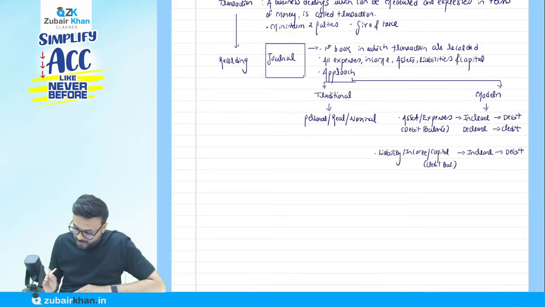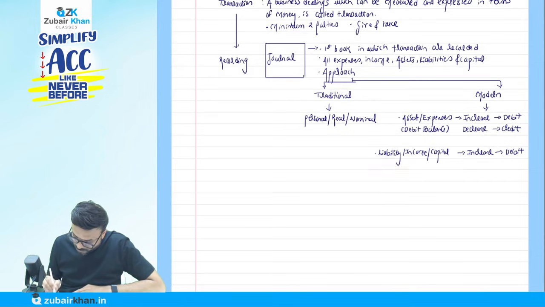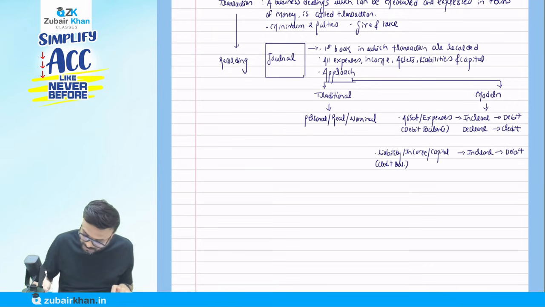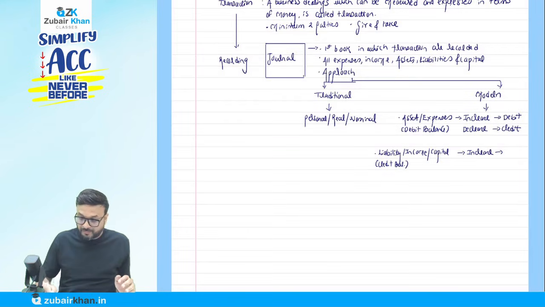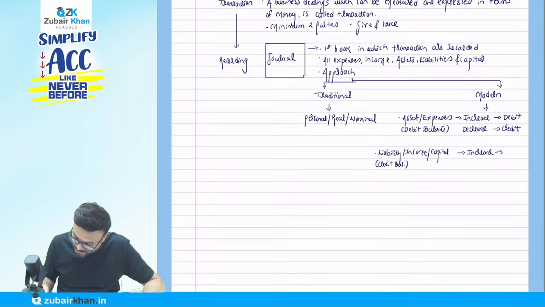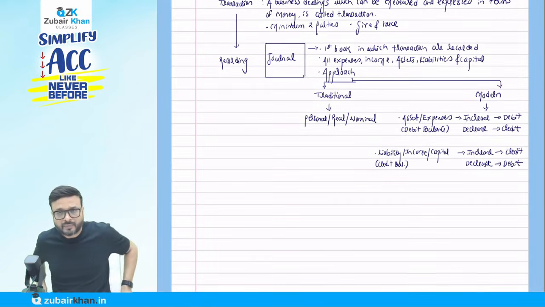They have a credit balance. Sorry. Wait, there's one correction here. Something that has a debit balance, whenever it increases, we have to debit it, and whenever it decreases, we have to credit it. Something that has a credit balance, whenever it increases, we have to credit it, and if it decreases, I have to debit it. Simple logic.